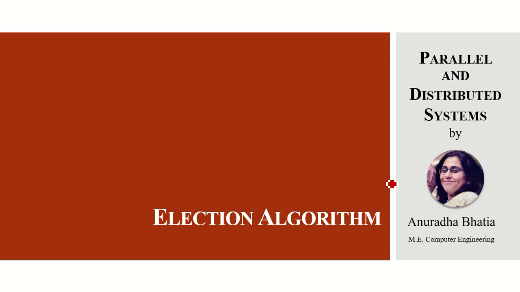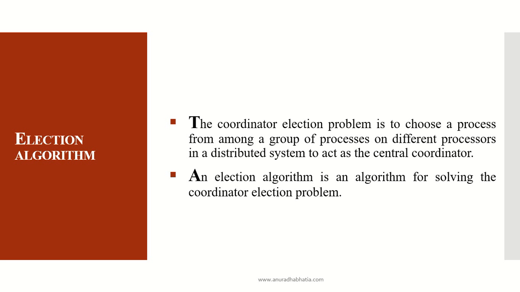Election algorithm for parallel and distributed systems. Now, what is an election algorithm? An election algorithm is used in a distributed system when the processes need to elect a leader who can communicate when the coordinator fails. Here we'll be considering two algorithms, the Bully algorithm and the election ring algorithm.